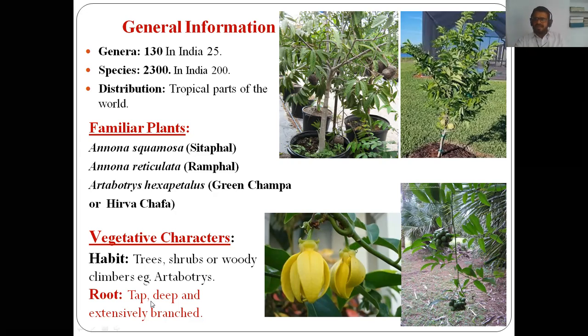Then we have to see the root. Here also a taproot system is there, because the family is included under dicotyledons, and the taproot system is the characteristic of dicotyledons. That's why in members of Annonaceae also, the roots are of taproot system. They are deep and extensively branched. Deep and extensively branched means the roots are deep in the soil and widely branched. So it is about the root of members of family Annonaceae. Then we have to see